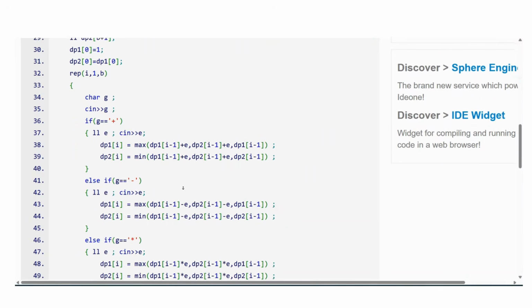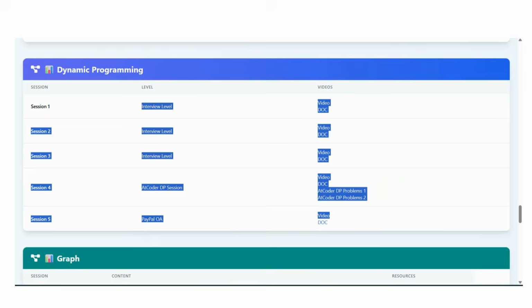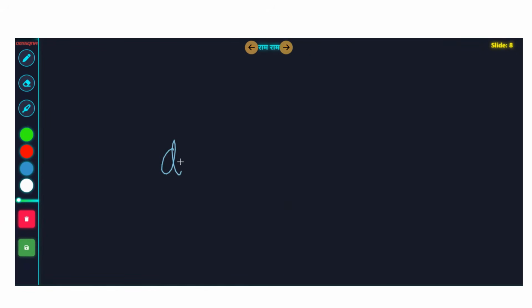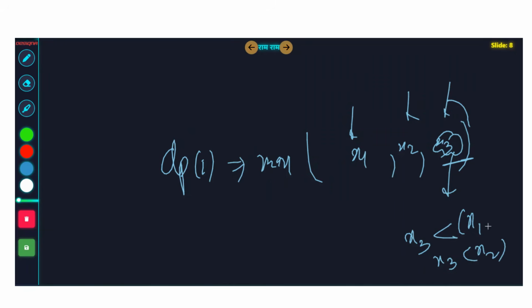Clear? I am considering the minimum options also plus C, just to show that you can add extra things in your formula also. This is a nice thing about dynamic programming. Whenever you write that dp of I is max of, let's say, 2 values, you can write it as max of 3 values also. In case you are not sure whether that third value, let's say x1, x2, x3, and you know that x3 will always be less than x1 and x2, then there is no need of writing x3. But in dynamic programming, you can write that option also. You don't need to worry, max option will get the best.